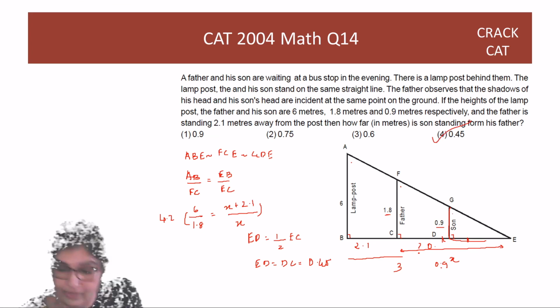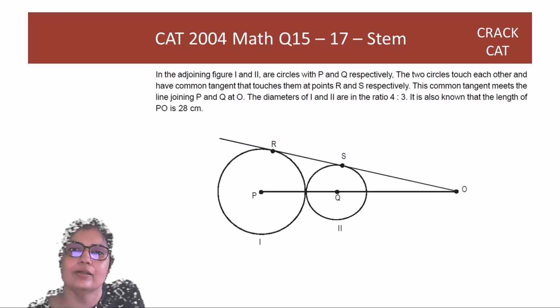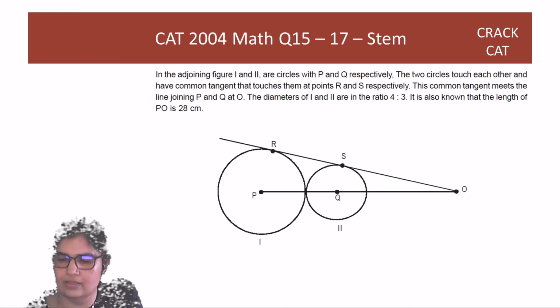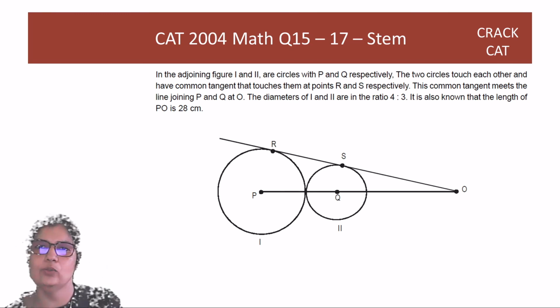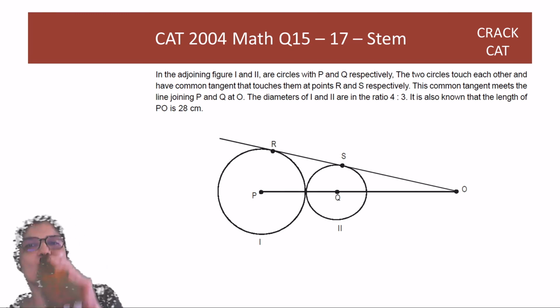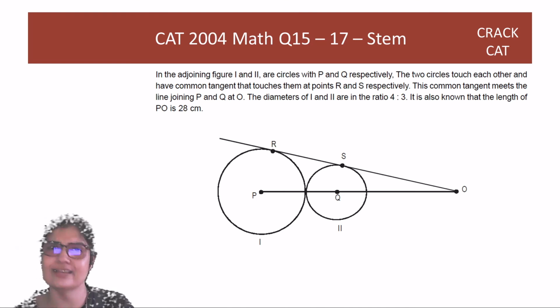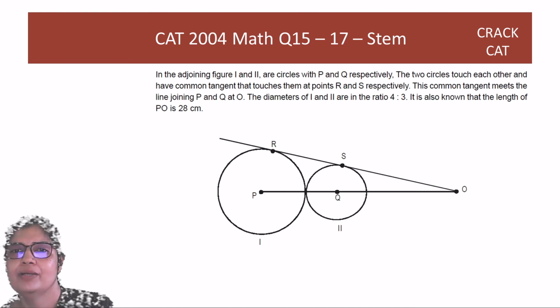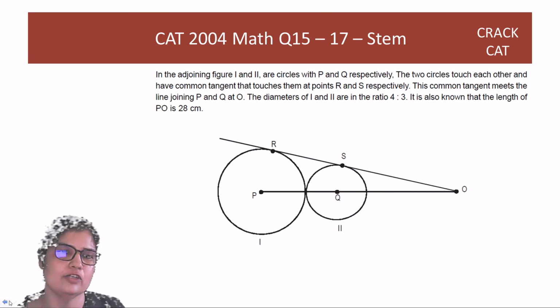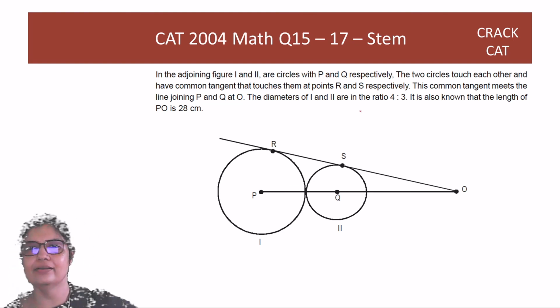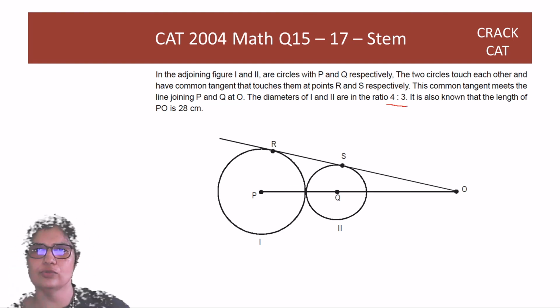Right? Great. Next question. Next you have 3 questions together. 1 and 2 are circles. The 2 circles touch each other and have a common tangent. Okay. The diameters, which means also the radii, are both in the ratio of 4:3. Right? The diameters and the radii are both in the ratio of 4:3.